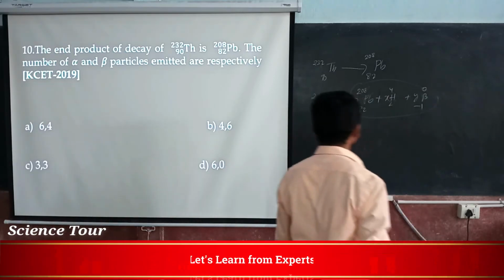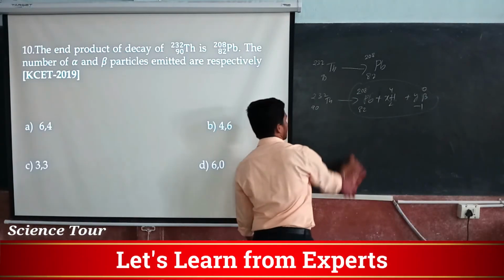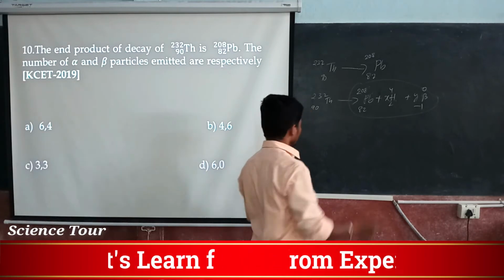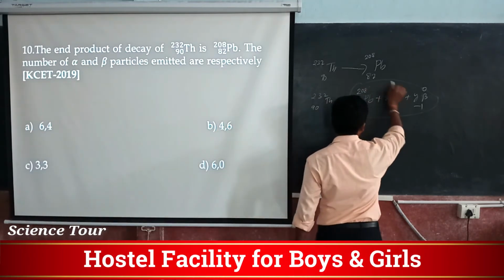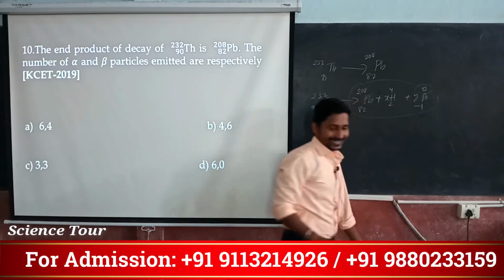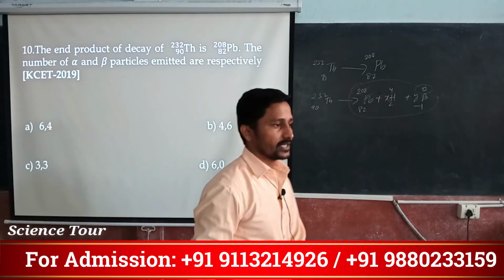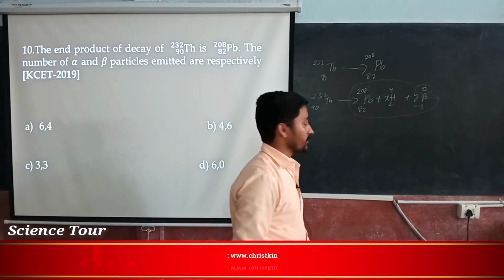Now we will calculate for mass number. Mass number must be the same for the daughter as well as this. So here mass number variation takes place for alpha, but not for beta decay. In beta decay the mass number remains the same and atomic number increases by 1.